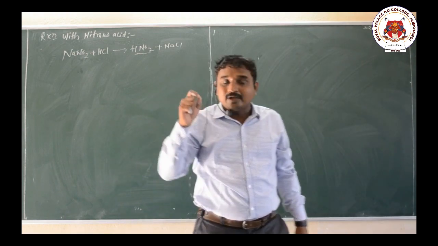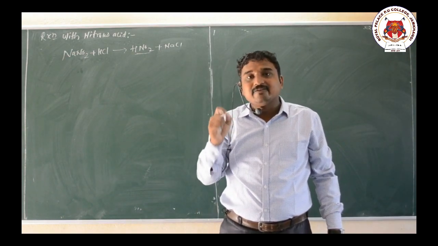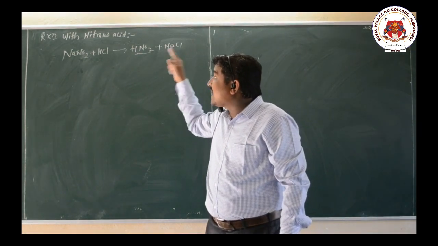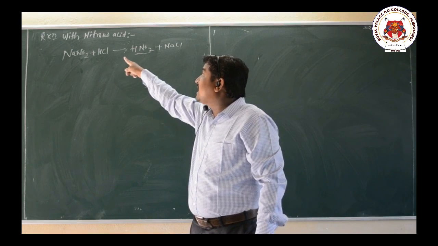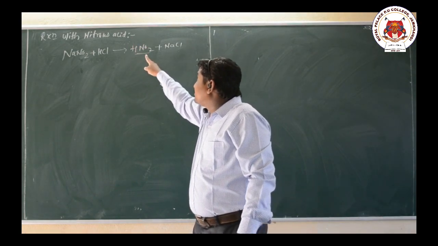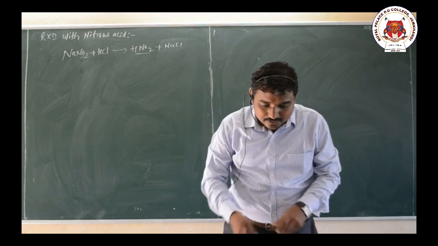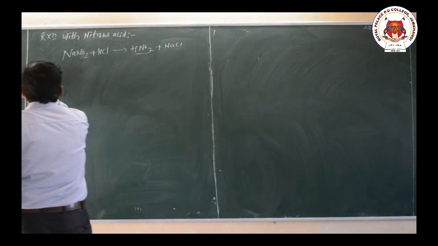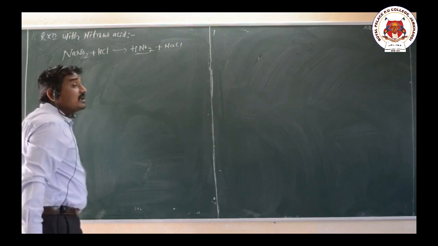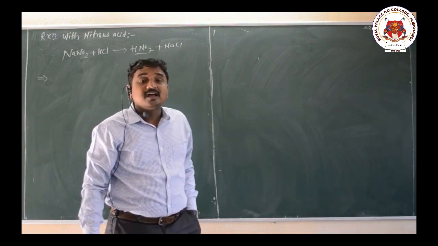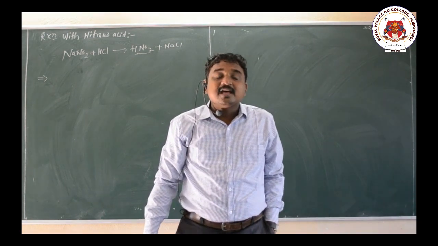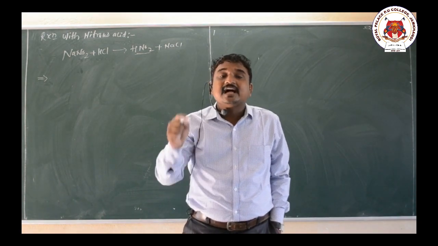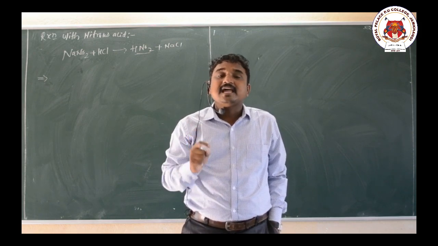So whenever it is required, at that time they prepare nitrous acid by the action of sodium nitrite and HCl. Aliphatic amines react with this nitrous acid and form alcohol, whereas aromatic amines, when they react with nitrous acid and HCl, give diazonium salts.